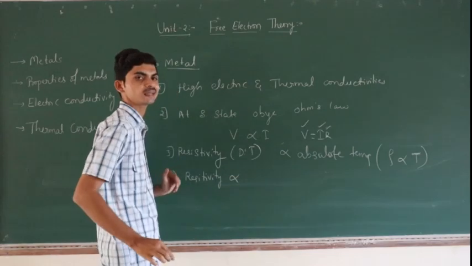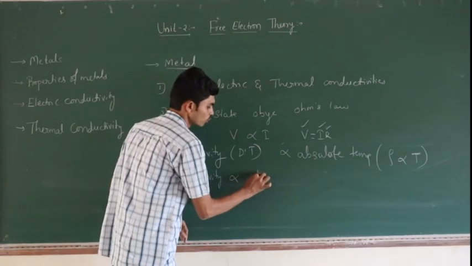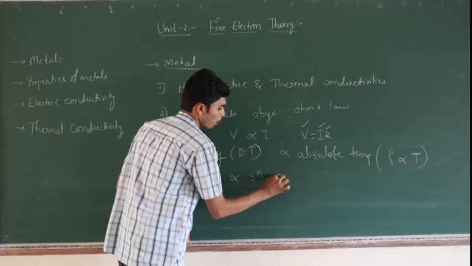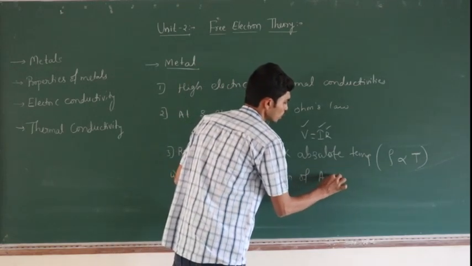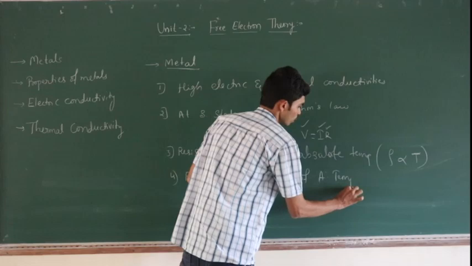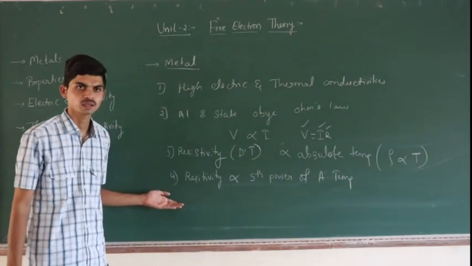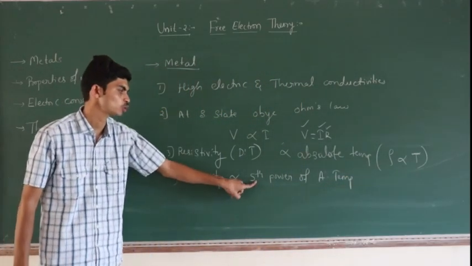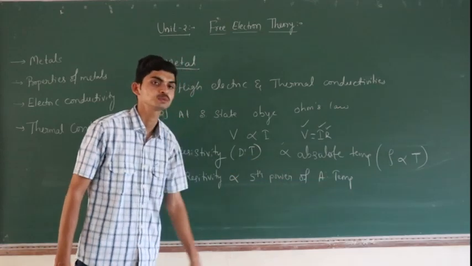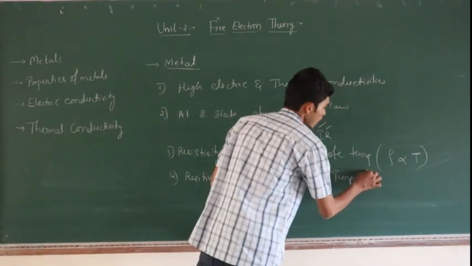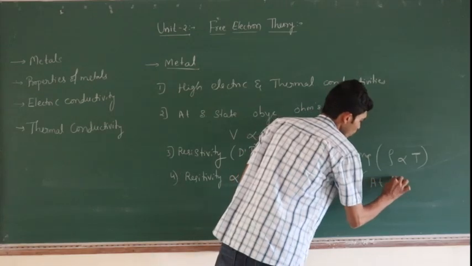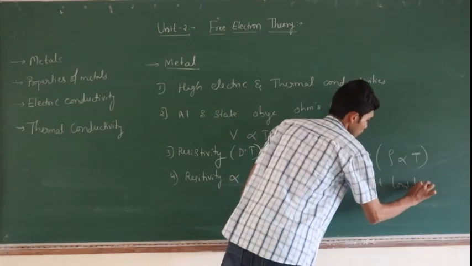And fourth one, the resistivity is directly proportional to the fifth power of absolute temperature, but the condition is at low temperature.